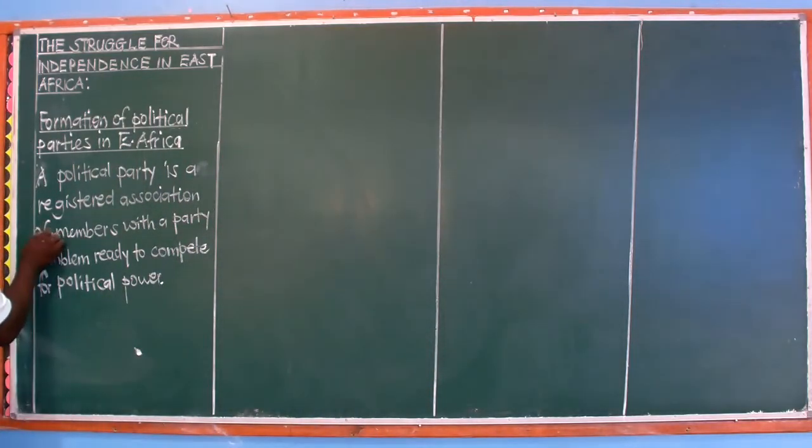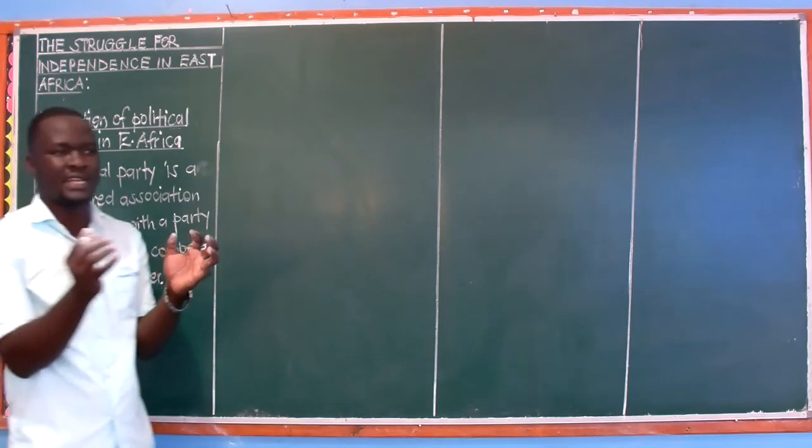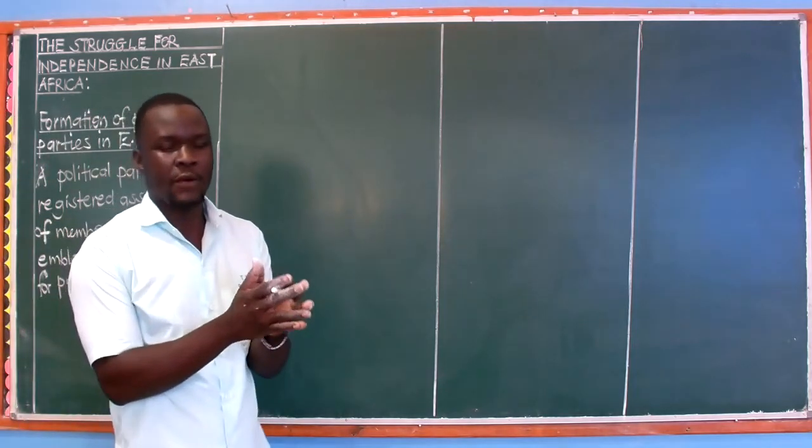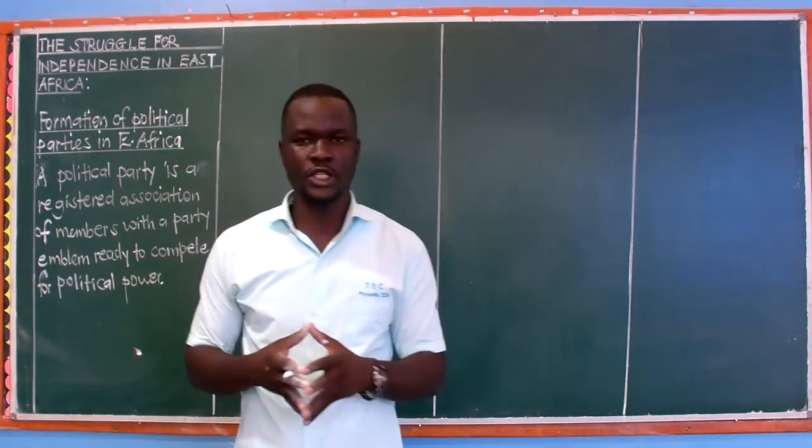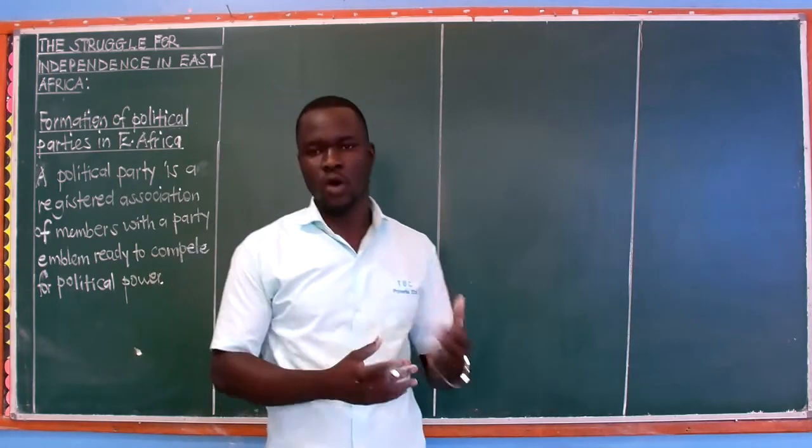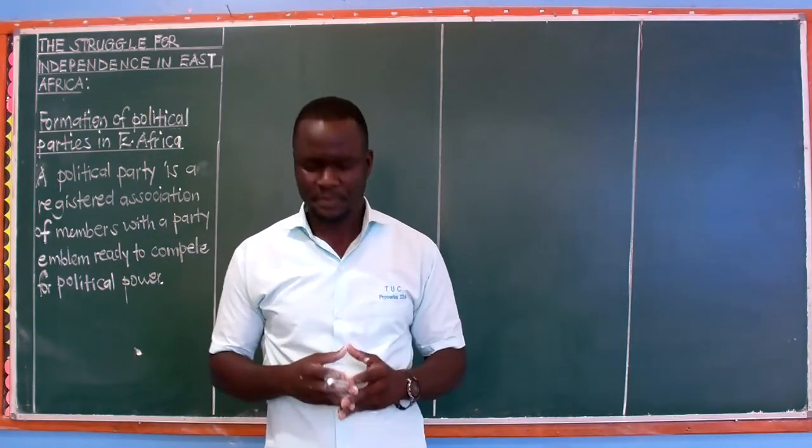So a political party, like we have written it on the board, simply means a registered association of members with a party emblem ready to compete for political power, which means people come together to form that association. They will register with the electoral commission and they go to compete for power.